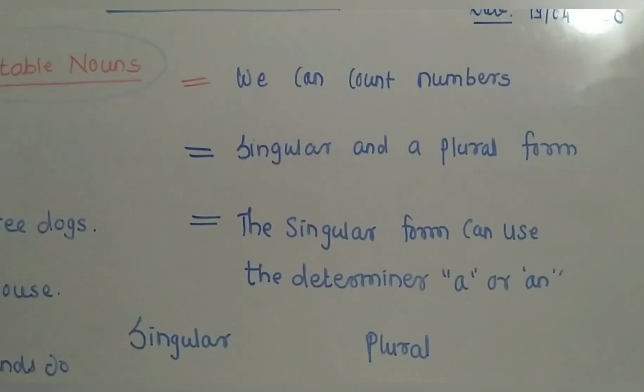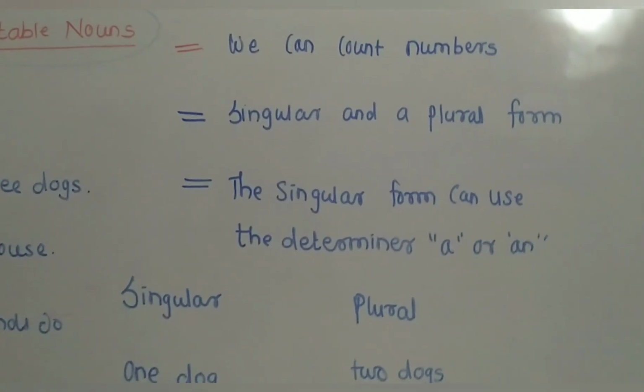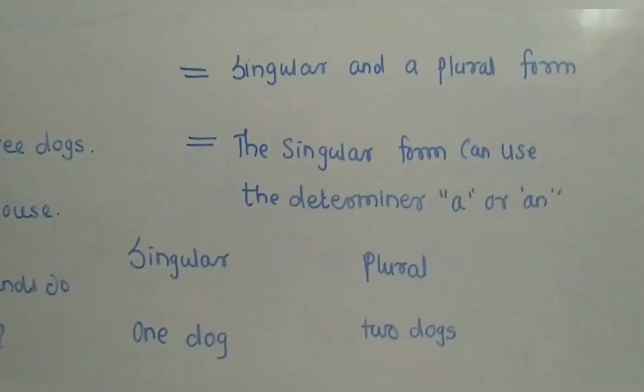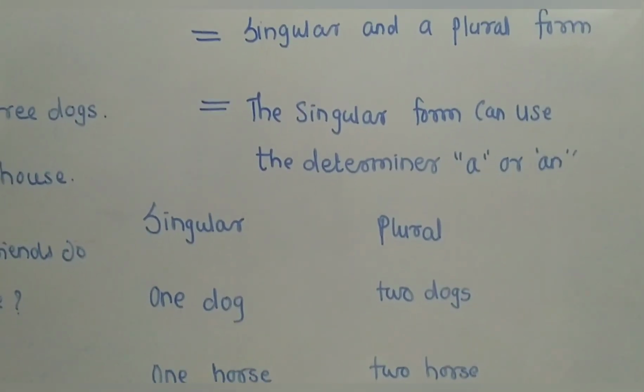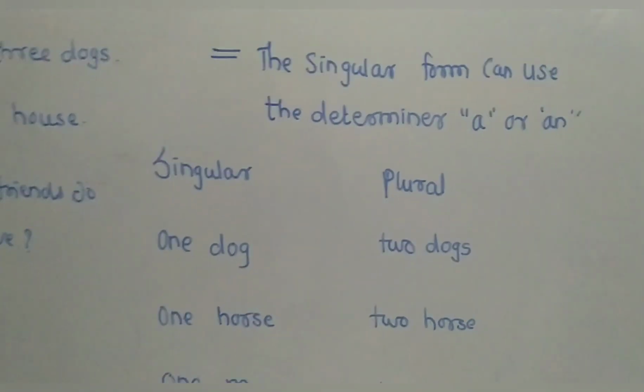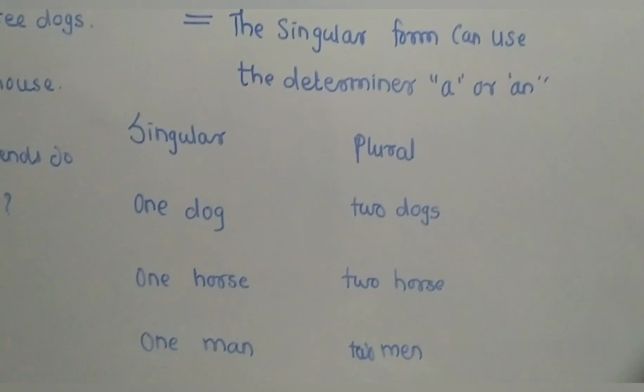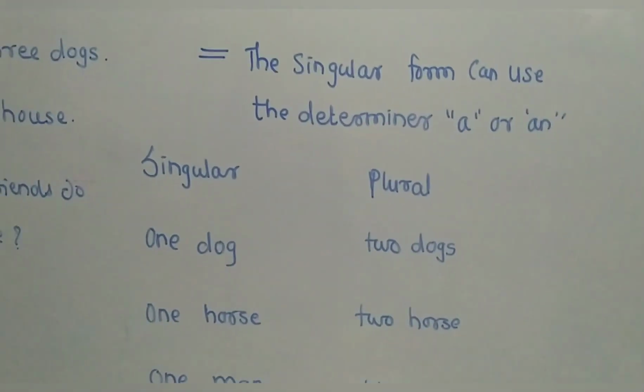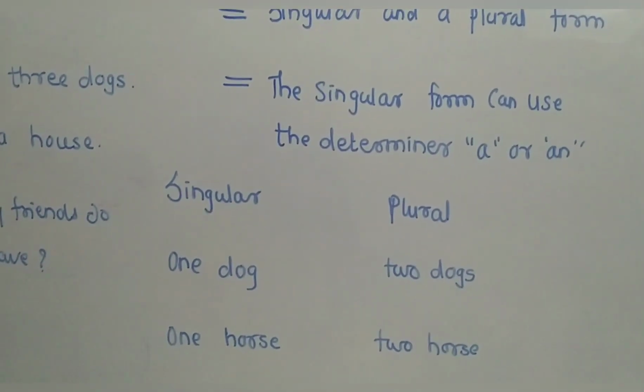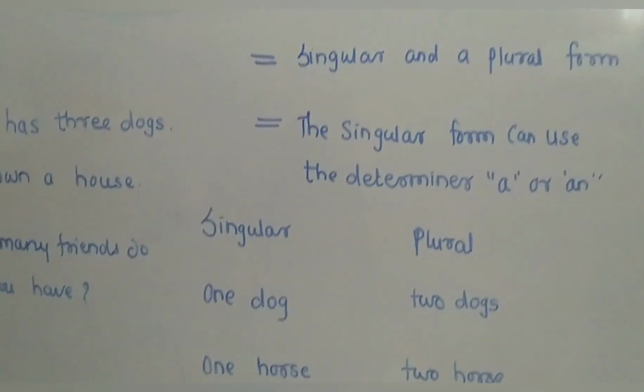It indicates both forms. The singular form can be used with determiners like a or an. And the next one is you can ask about the quantity of a countable noun. You can ask the question how many.